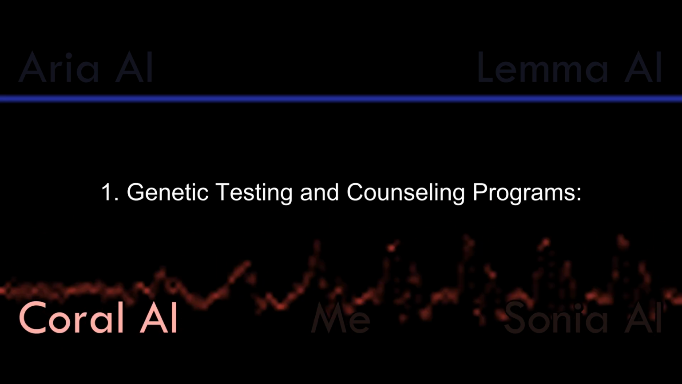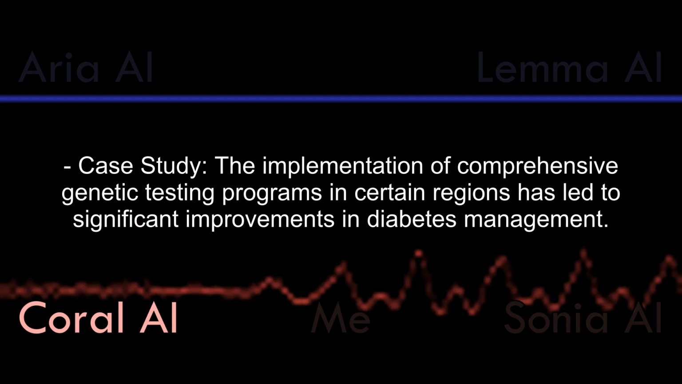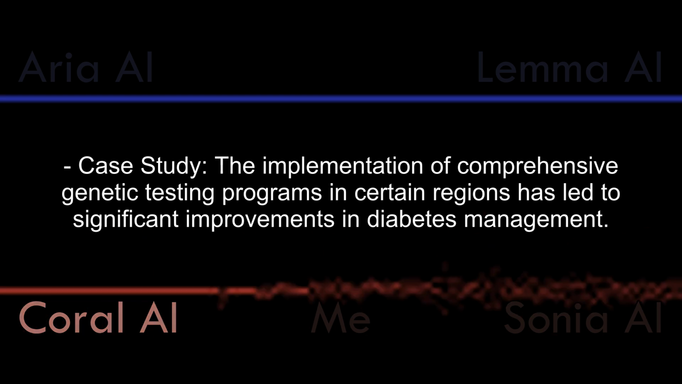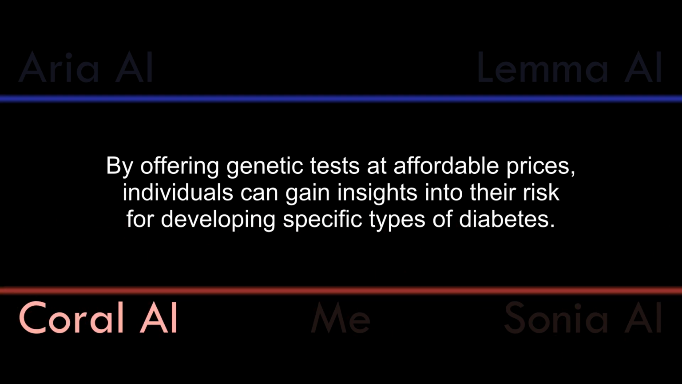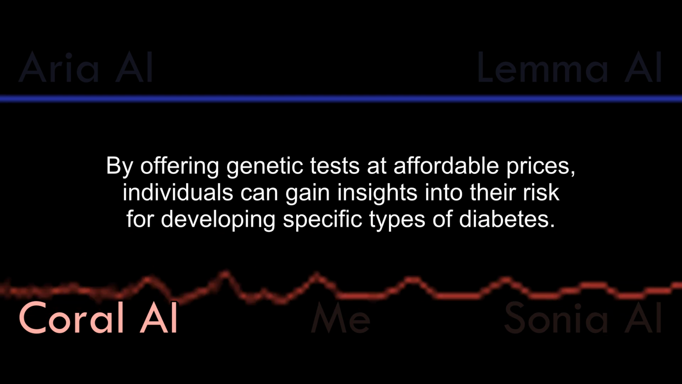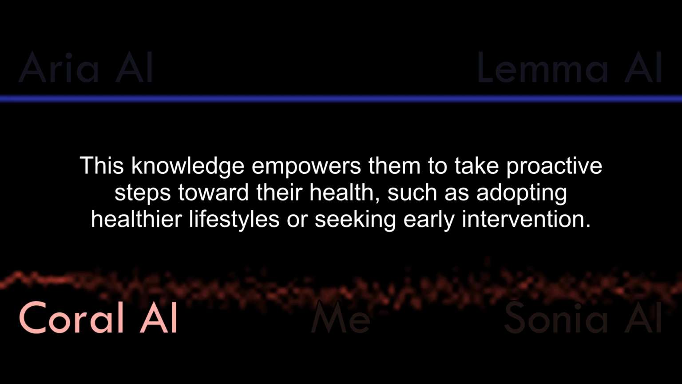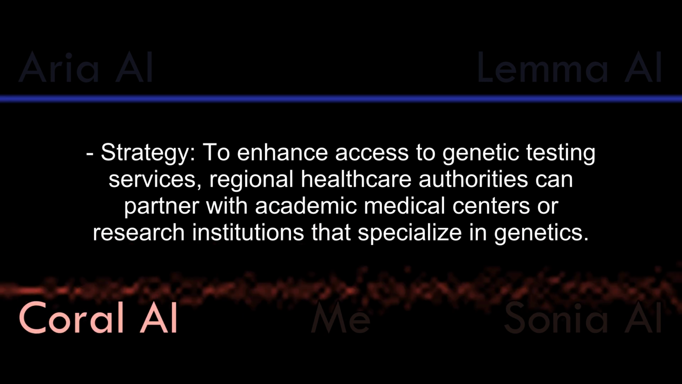1. Genetic testing and counseling programs. Case study: the implementation of comprehensive genetic testing programs in certain regions has led to significant improvements in diabetes management. By offering genetic tests at affordable prices, individuals can gain insights into their risk for developing specific types of diabetes. This knowledge empowers them to take proactive steps toward their health, such as adopting healthier lifestyles or seeking early intervention.